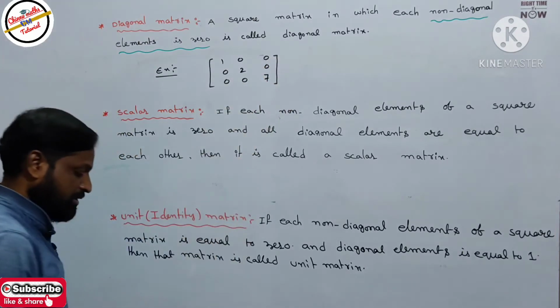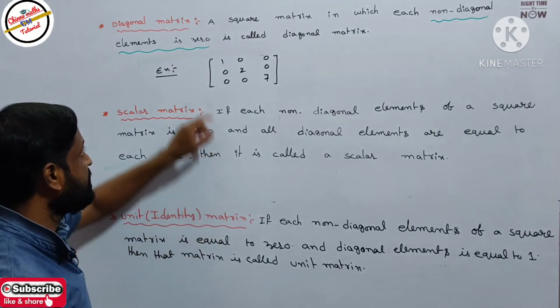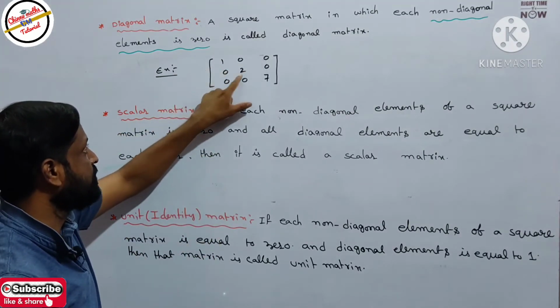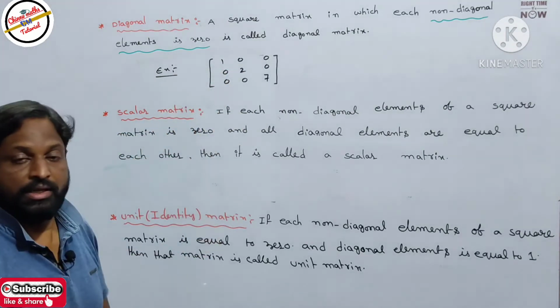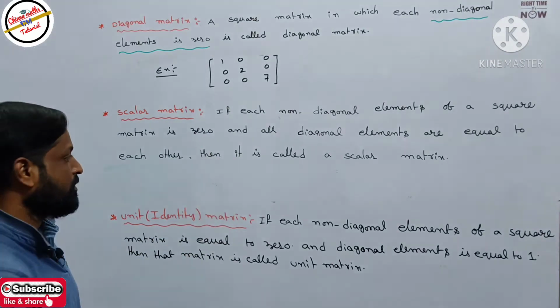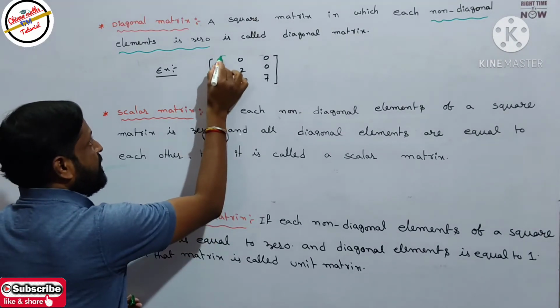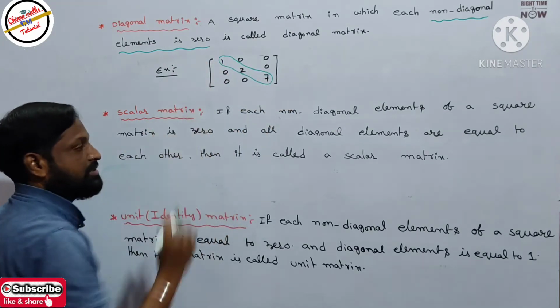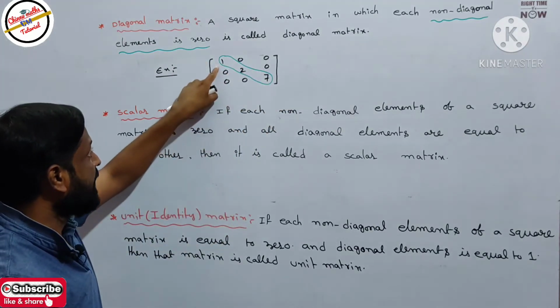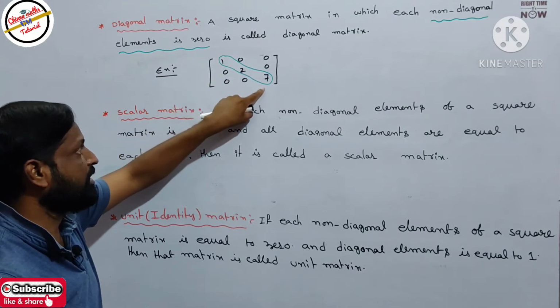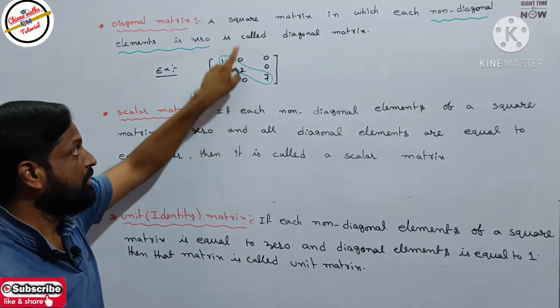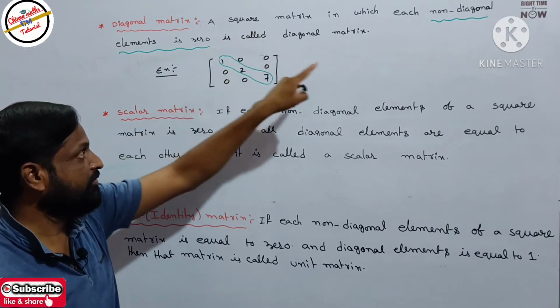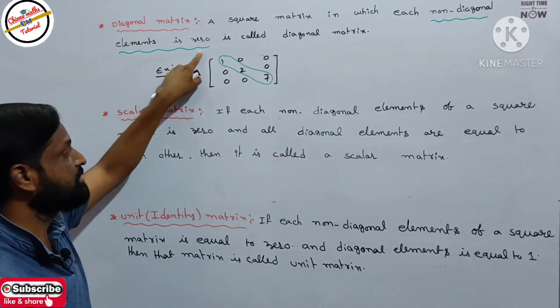See here, we can observe the given example: 1 0 0, 0 2 0, 0 0 7. In that square matrix, what is the diagonal? This is the diagonal of the square matrix. What are the diagonal elements? 1, 2, 7 are the diagonal elements, but according to the definition the non-diagonal elements are 0.